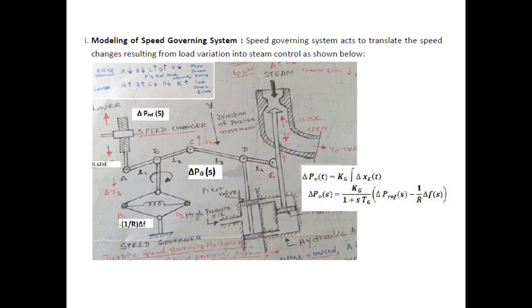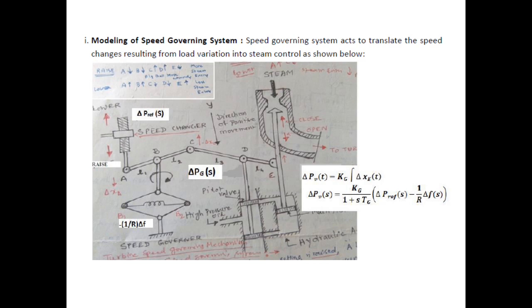When we give a raise command, the linkage points A and B will move down and the linkage points C and D will move up. The high pressure oil, which is stored in an oil reservoir and pumped from a servo motor, enters the hydraulic amplifier through the upper valve opening and pushes the main piston downwards. That means the linkage point E will move downward. Thereby more steam enters the turbine and the speed of the turbine increases. During this process, when the linkage point B moves down, the flyballs B1 and B2 move away.